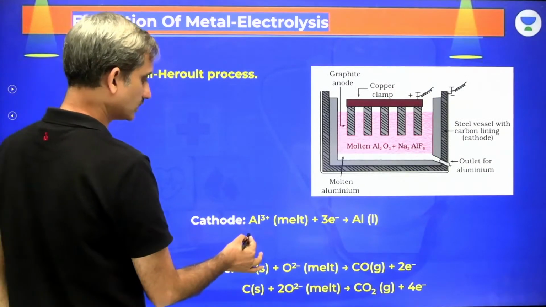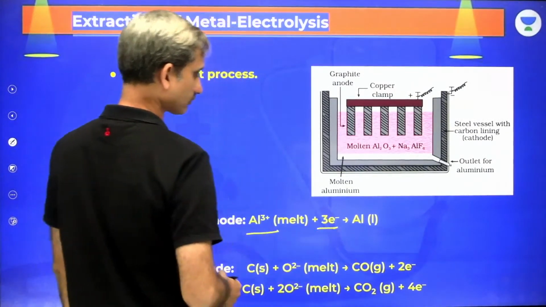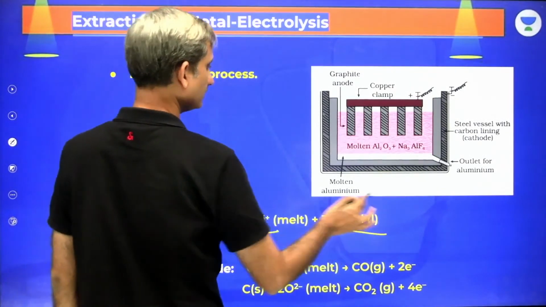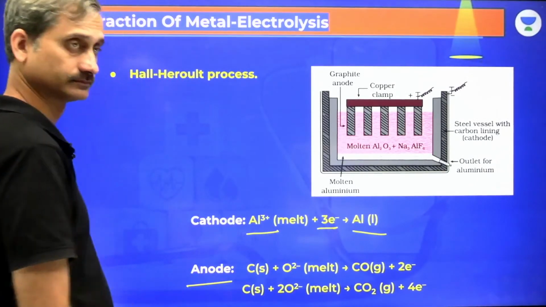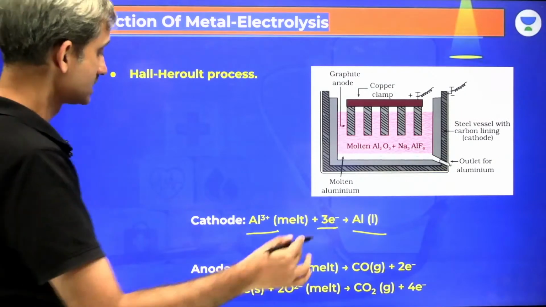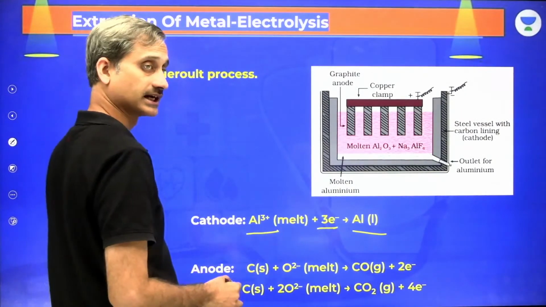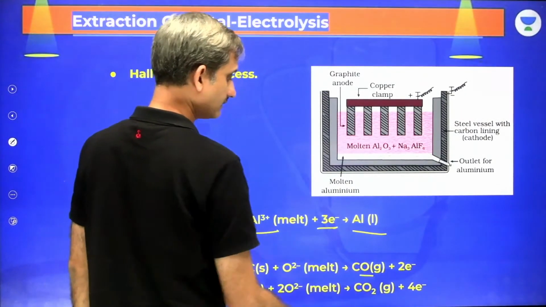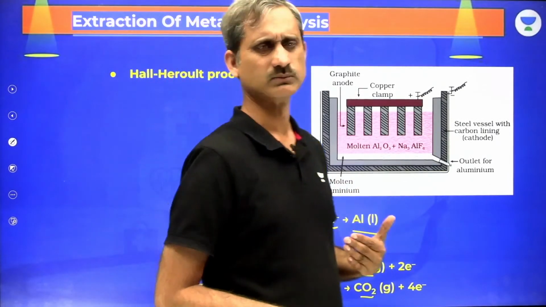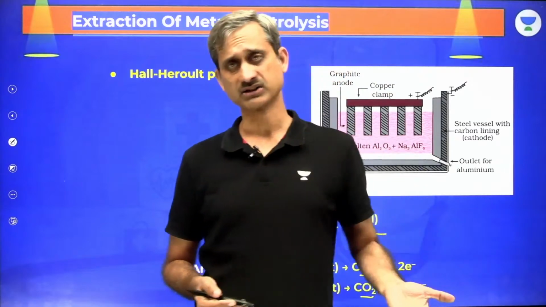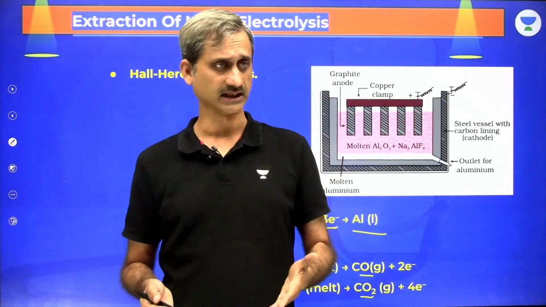At the cathode, aluminium absorbs 3 electrons from the negative terminal to form aluminium. And at the anode, the carbon reacts with oxide to form carbon monoxide and carbon dioxide. Some amount of carbon monoxide is formed, some amount of carbon dioxide is formed, both the reactions are taking place.